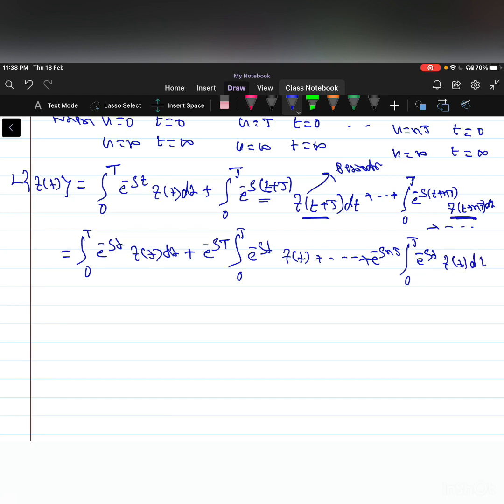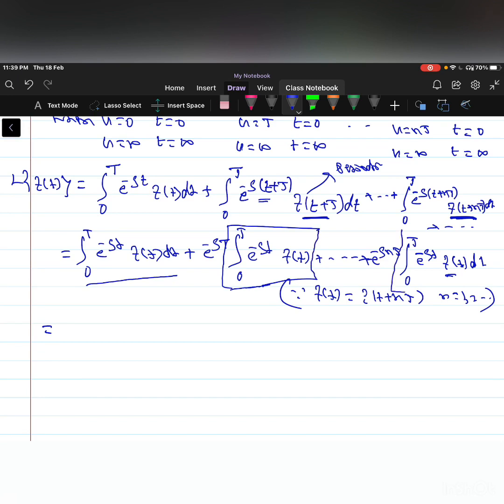Again f of t plus nT can be written as f of t, since f of t is a periodic function, f of t is same as f of t plus nT, where n is equal to 1, 2, 3 and so on. So this implies we have the common integration from 0 to T e power minus s t f of t dt, the first integral is same as in the second integral, also common integration from 0 to T e power minus s t f of t, and so on.